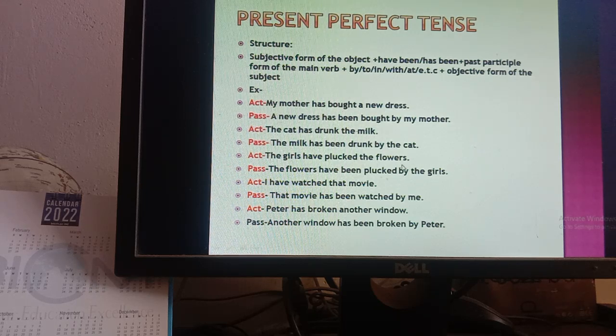Okay, the girls have plucked the flowers. Okay, so here the flowers is the object, make it subject, the flowers. Now look at the sentence, the flowers. The flowers is third person plural. We know that with third person plural number we use have.